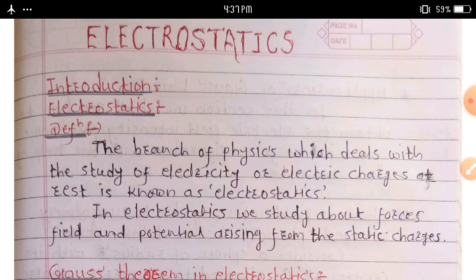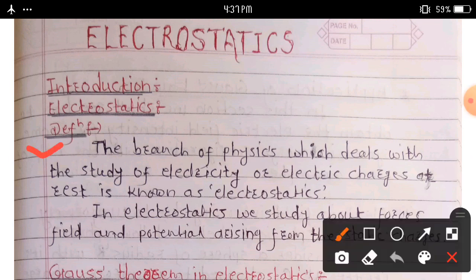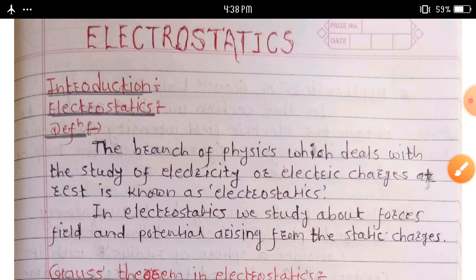We discuss the actual definition of electrostatics. Definition: the branch of physics which deals with the study of electricity or electrical charges at rest is known as electrostatics. In this chapter, in electrostatics, we study forces, fields, and potentials arising from static charges.